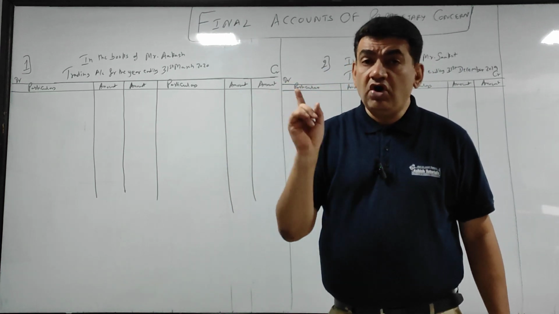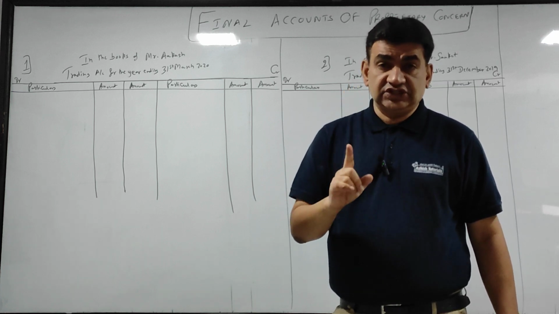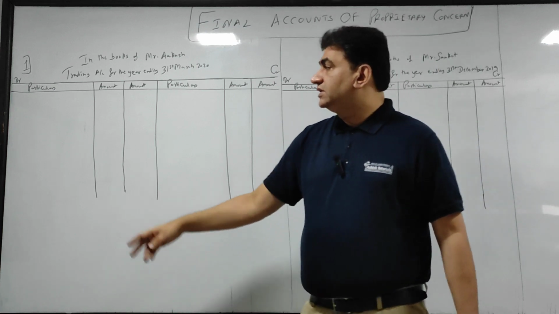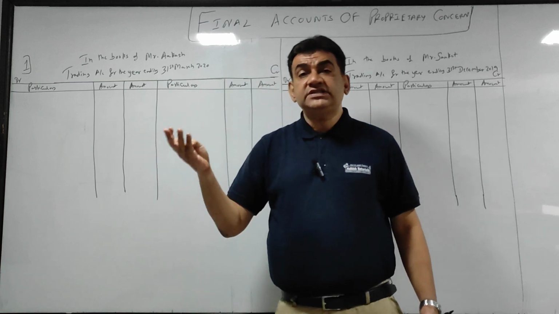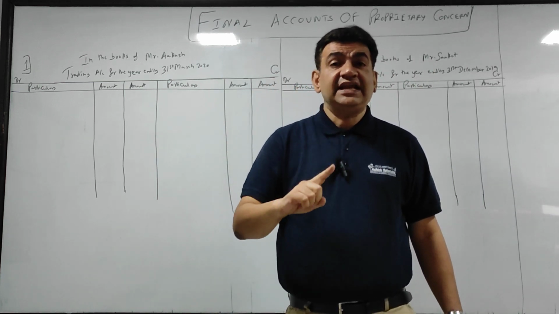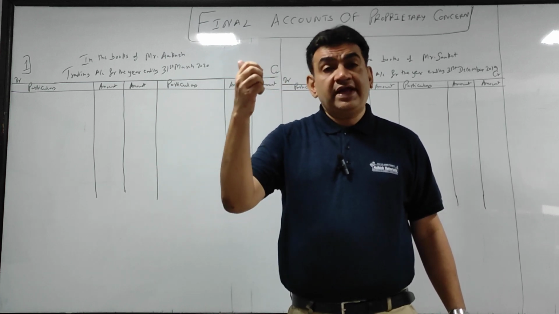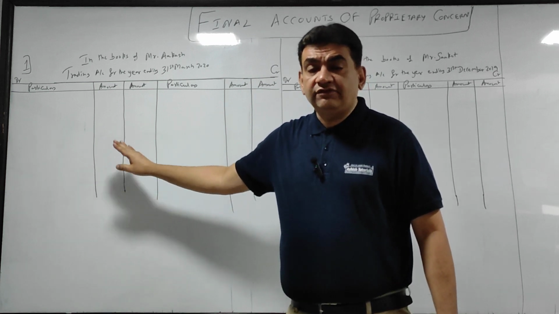So all expenses which are of direct nature will come in the trading account. Expenses of direct nature are those which are directly connected with the purchase and production of goods. When you buy goods, goods come in, so I'll debit them in the form of purchases.